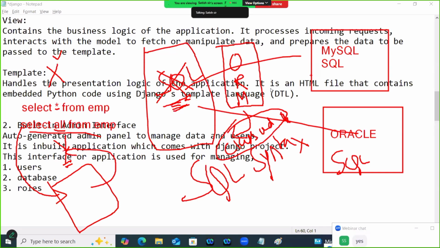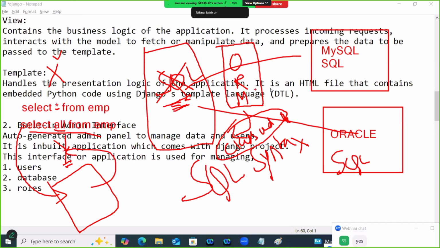But the database understands SQL. Then who generates the SQL commands? ORM. You are not using SQL, you are using classes and objects. What will this ORM do? It will generate an equivalent SQL statement respective to the database.